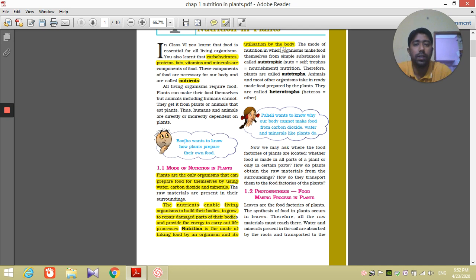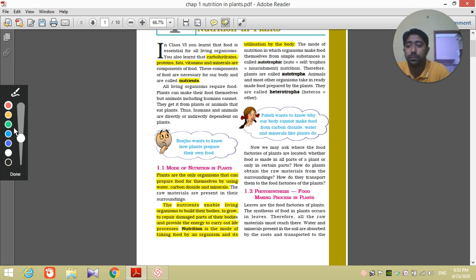This process is known as nutrition. You can see it clearly here. It is written here: nutrition is the mode of taking food by the organism and its utilization by the body of a living organism.